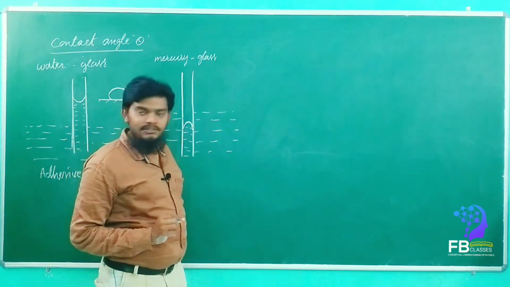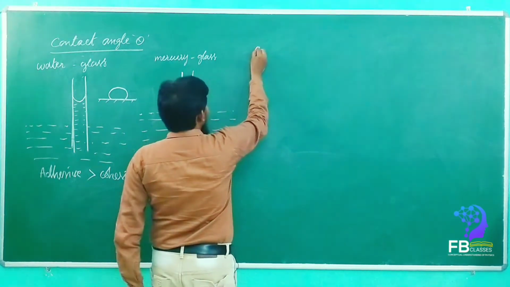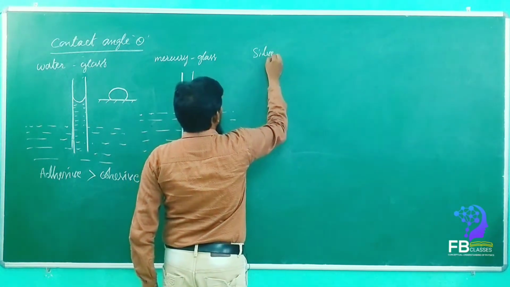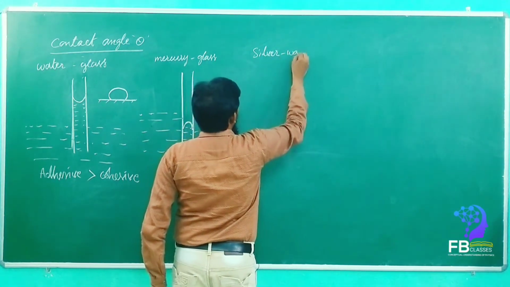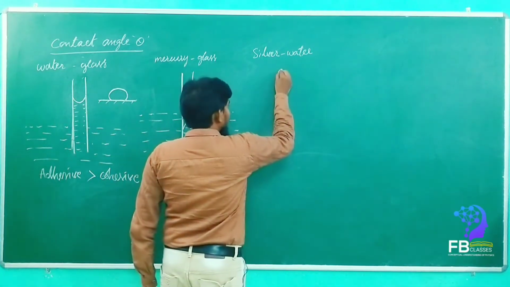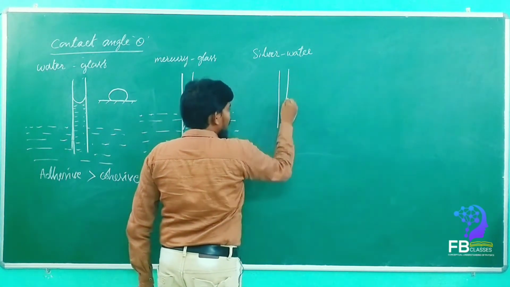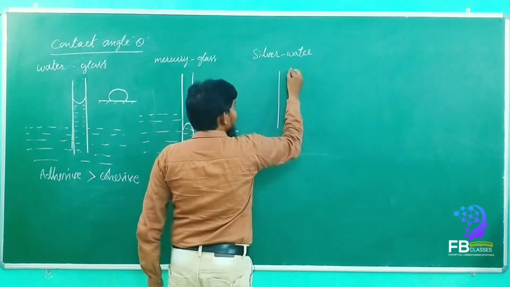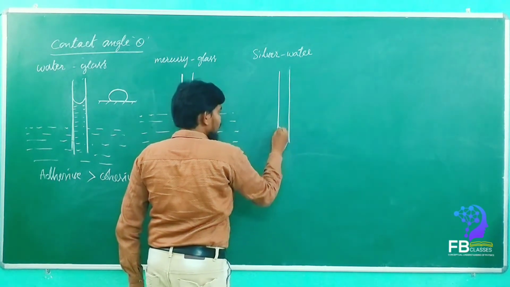Got it? Understand? So if you are taking silver and water, the combination of silver and water, the silver tube is dipped into the water. Then what will happen?